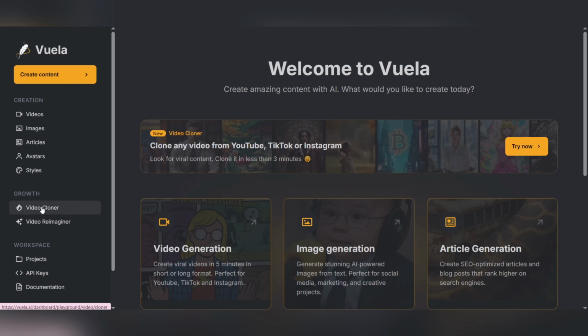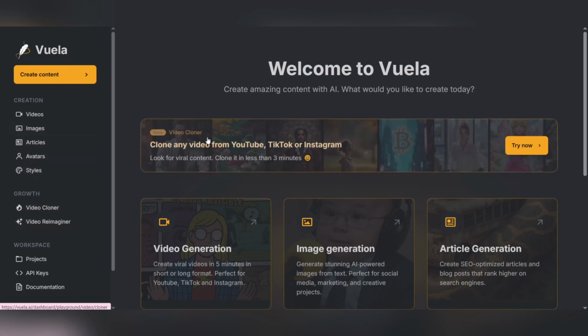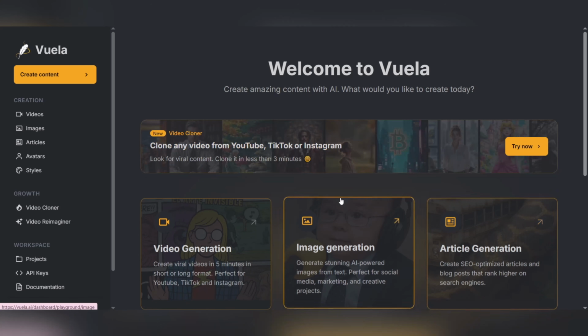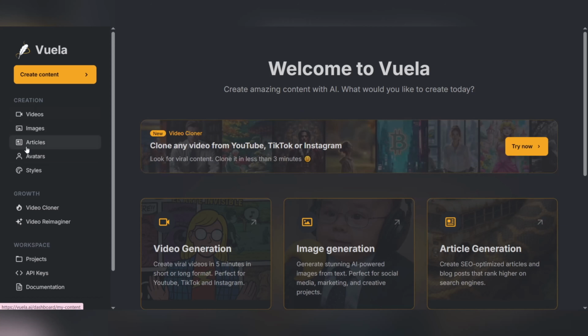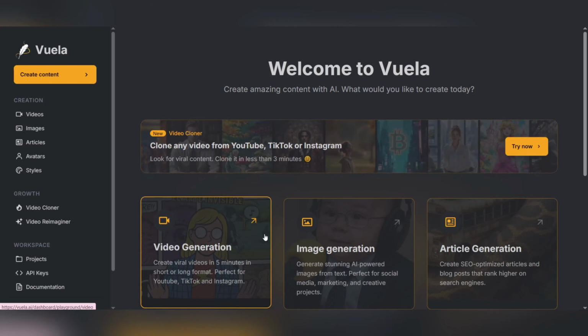Video cloner. One of the new and outstanding features of Voila AI is this section. Using this feature, you can create videos similar to successful examples and take advantage of the best smart copying techniques. This feature is especially useful for those who want to have professional videos without spending a lot of time. The combination of these tools has made Voila AI find a special and distinguished place among AI platforms and become one of the best choices for content producers, marketers, and even big brands. To continue, I will enter the video generation section as an example.